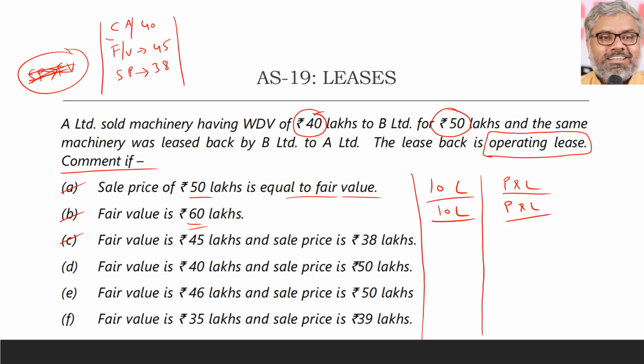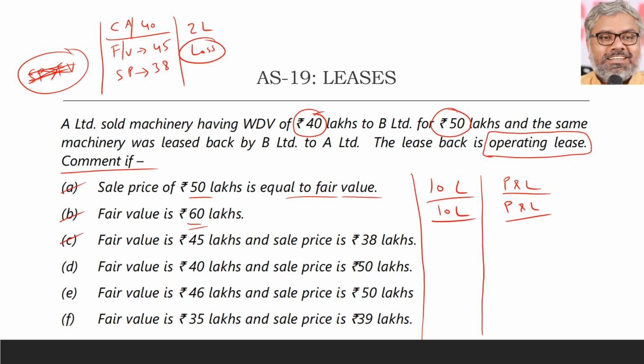Carrying amount 40 lakhs is common in all cases. Fair value and sale price are changing. Fair value is 45 lakhs. Sale price is 38 lakhs. First of all, is it profit or loss? First of all, that you should check. Carrying amount 40, selling price 38 means 2 lakhs loss. That is clear. Then we have to check whether fair value is equal to selling price or more than or